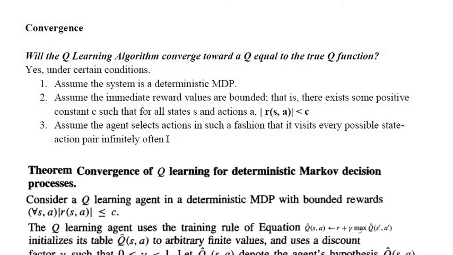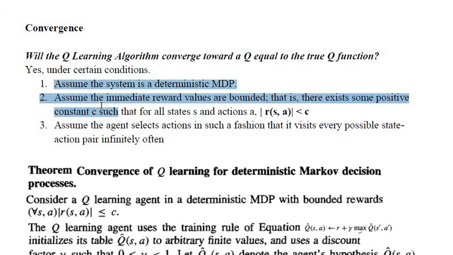These are the three conditions under which Q is equal to the true Q function. It is already discussed. If you go through my previous video and this video, all these three points I have discussed just now. First one is assume the system is a deterministic MDP. What is MDP? We already studied it in yesterday's video.